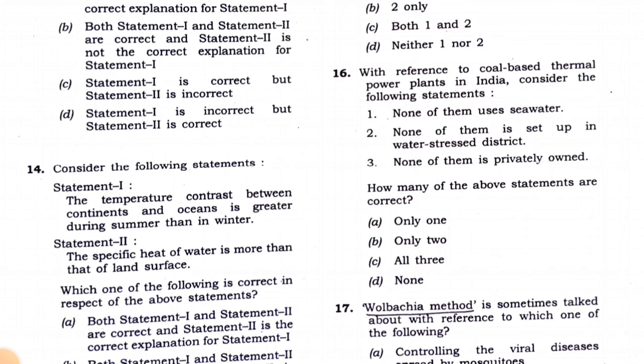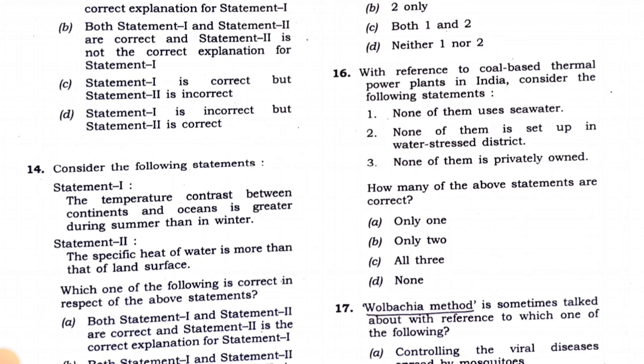There are many districts in Rajasthan, Gujarat, and Jharkhand, all these places. Now the first statement, none of them use seawater. This is also an extreme statement. Seawater is also used in thermal power plants, especially in the thermal power plants which are set up near the sea or the sea coast. So instead of using the river water, seawater is used, that is the salt water.